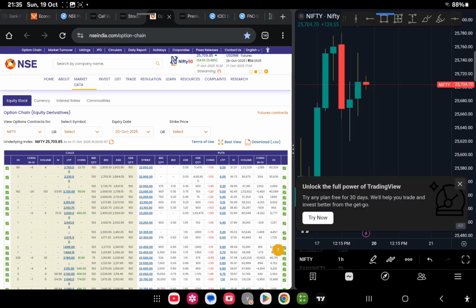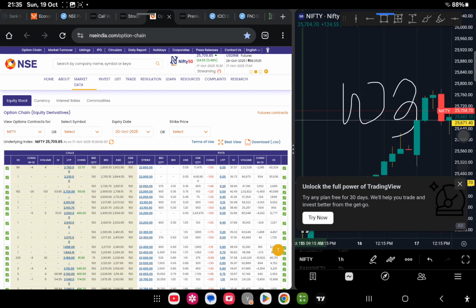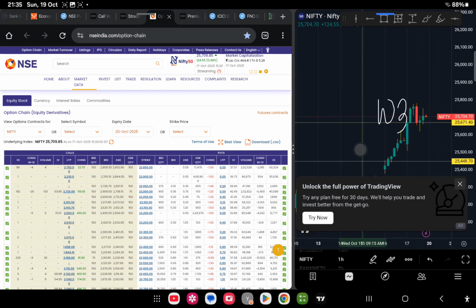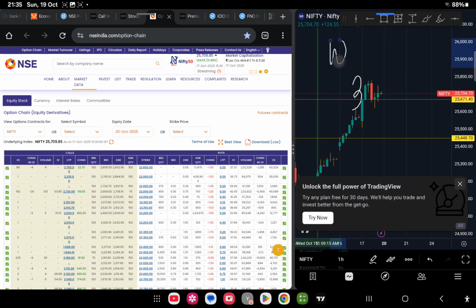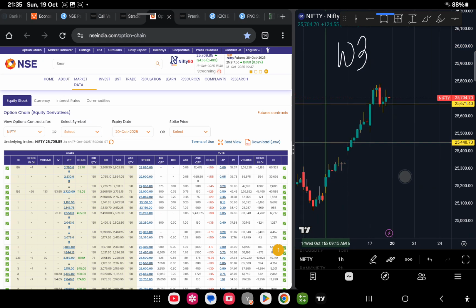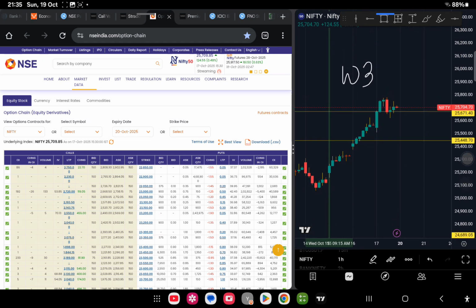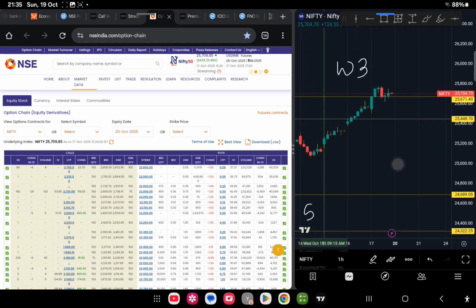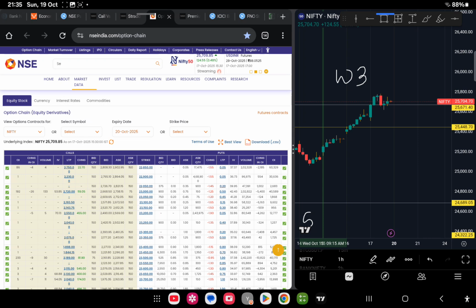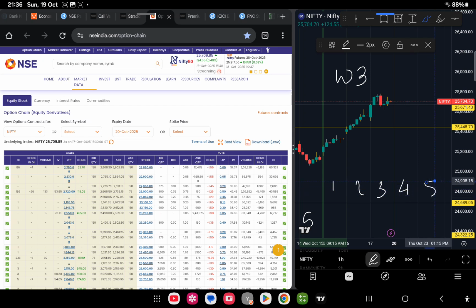We'll start with Nifty. This is Nifty's price action for week 3. Let me just keep this up. Important resistance has been hit here. You can see this is week 1, 2 and 3. Let me just mention 1, 2, 3, 4 and 5. The fifth day will have the expiry, so we'll rule that out.